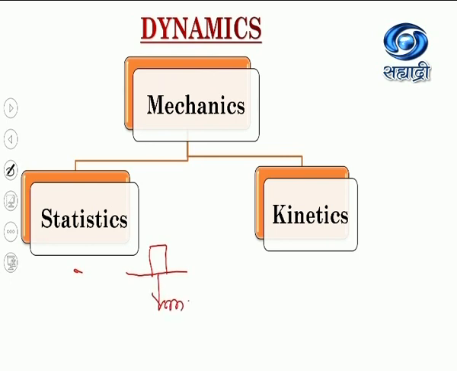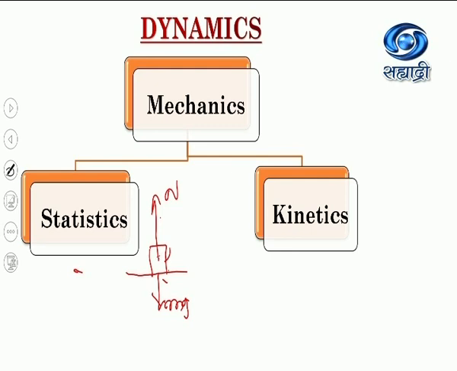Its weight mg in vertically downward direction and normal reaction N which is in vertically upward direction. Both these forces are equal and opposite, so they balance each other and do not affect the body, so the body remains in equilibrium condition.